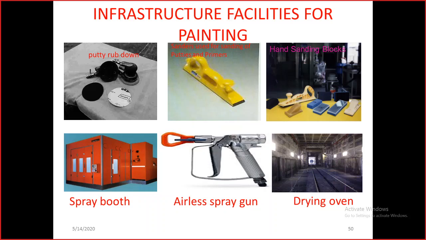After the first coat, how much time should we leave for drying of that film? Anybody? Normally it will take 16 hours. With the drying ovens, it can be reduced to 45 minutes.